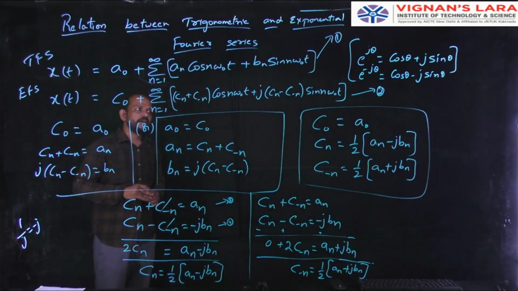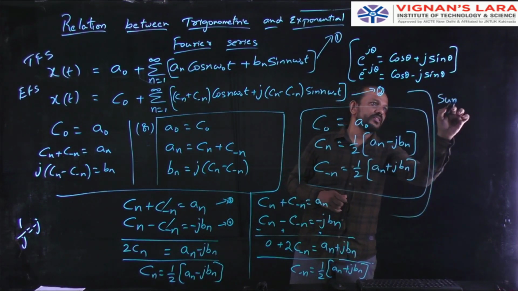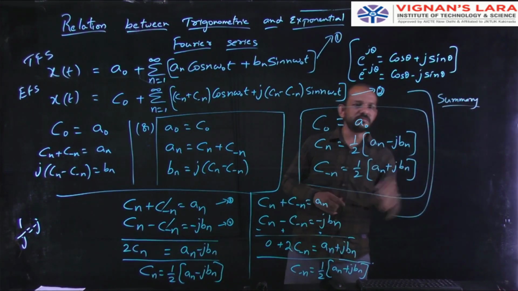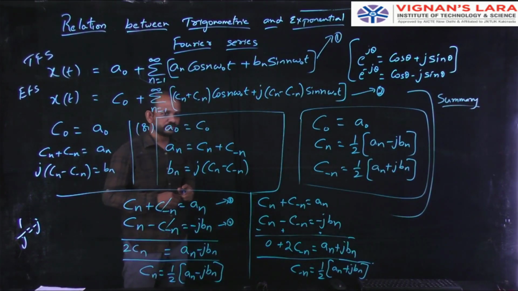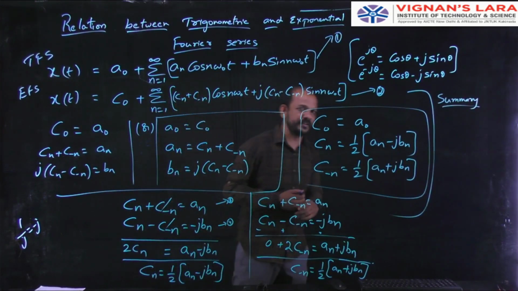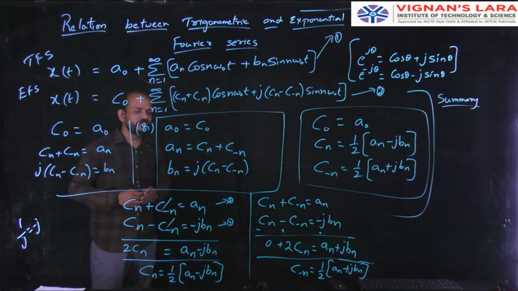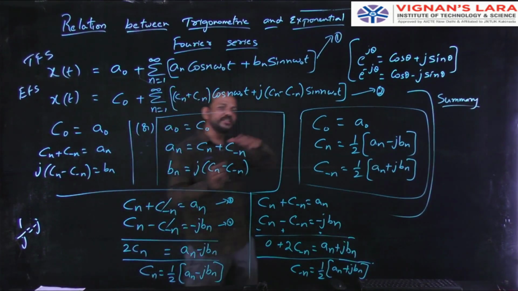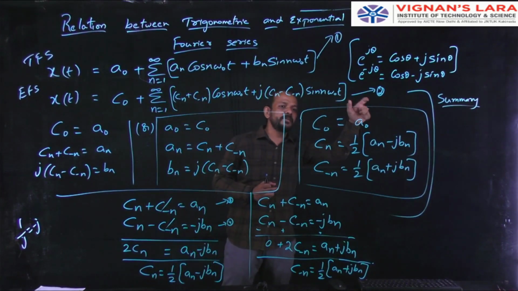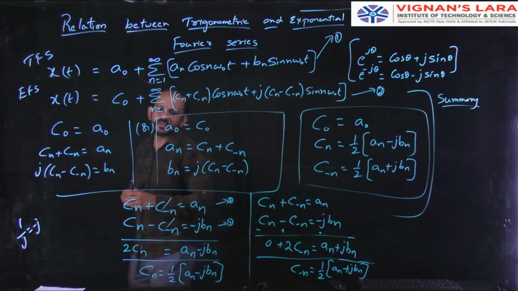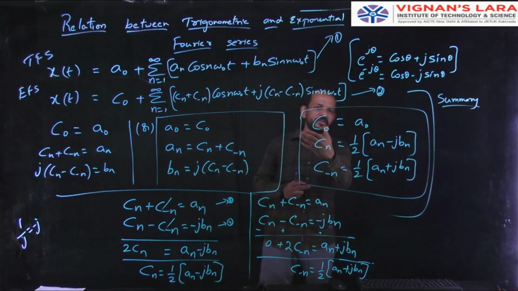Okay, so I will go for the summary of today's class. Simply in this class, I considered a continuous time periodic signal x of t, and I represented that x of t in terms of trigonometric Fourier series. That is, I went for the trigonometric Fourier series representation of the continuous time periodic signal x of t, and then I went for the exponential Fourier series representation of the same continuous time periodic signal x of t.